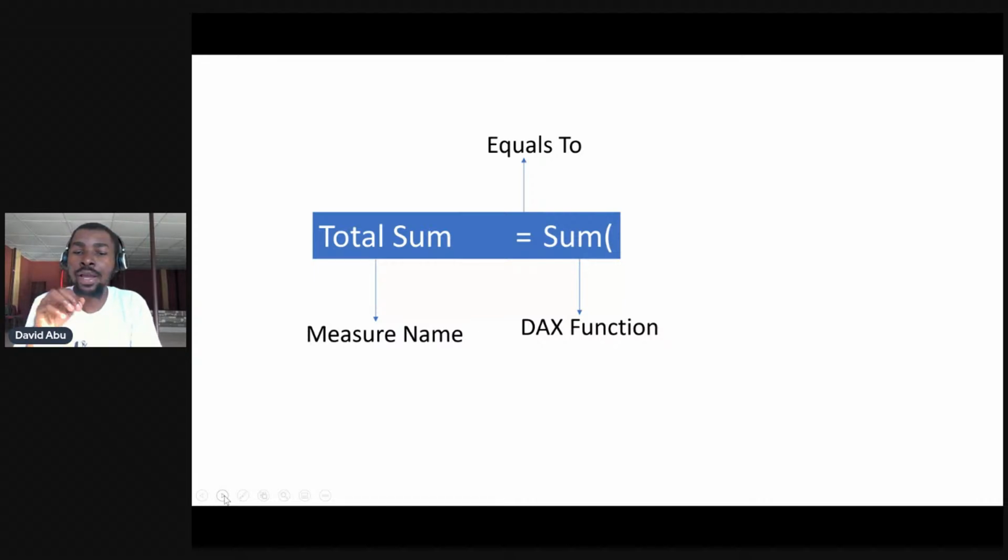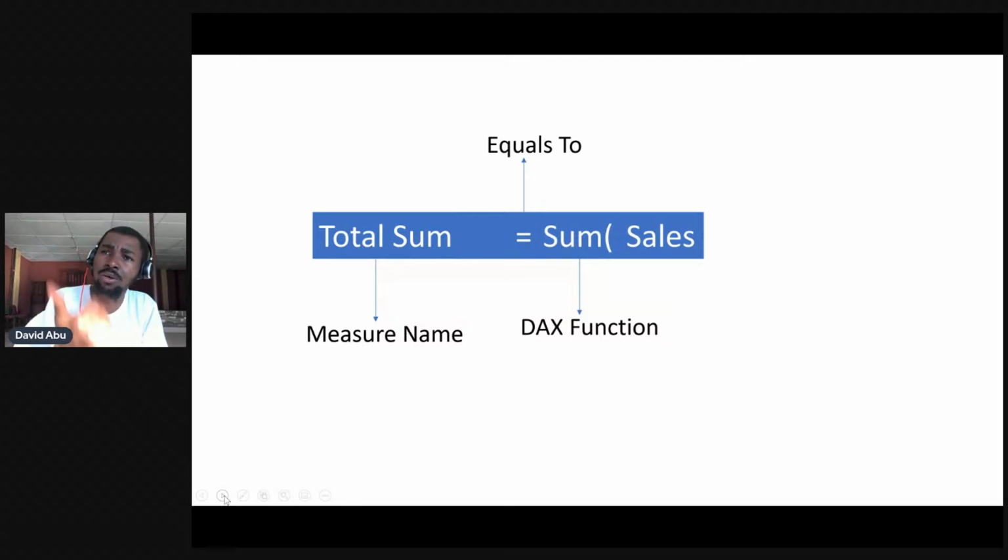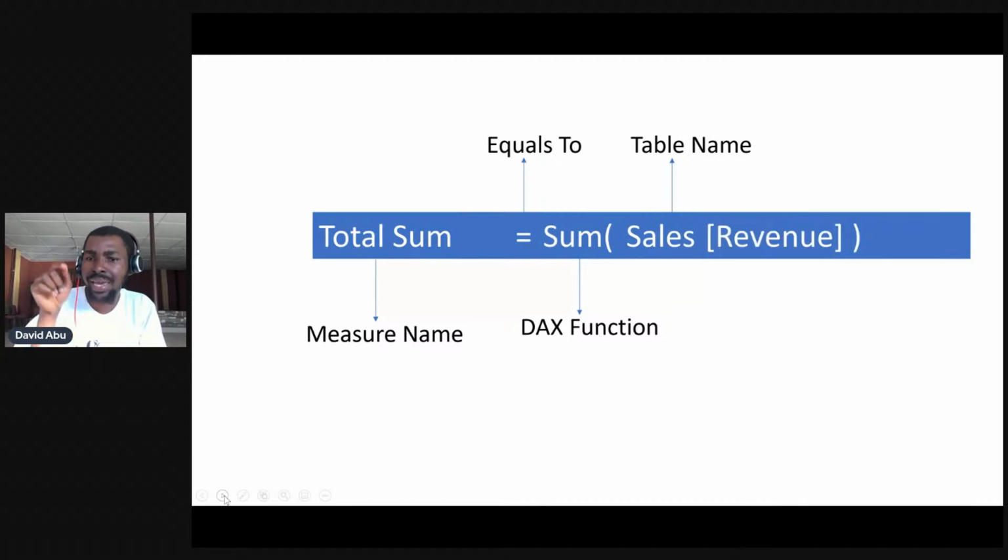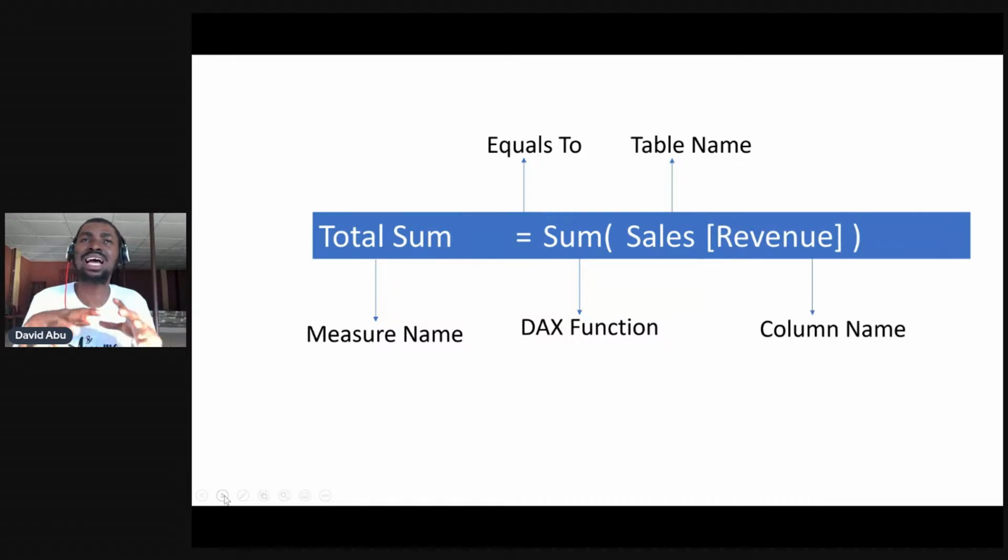Now, when you write the DAX function, you have to reference something in your data set. Are you referencing a column or are you referencing a table? Right now, this sales is called the table name. But there might be a column that you want to reference, and that might be the column name. So this completely is what we call the DAX syntax.